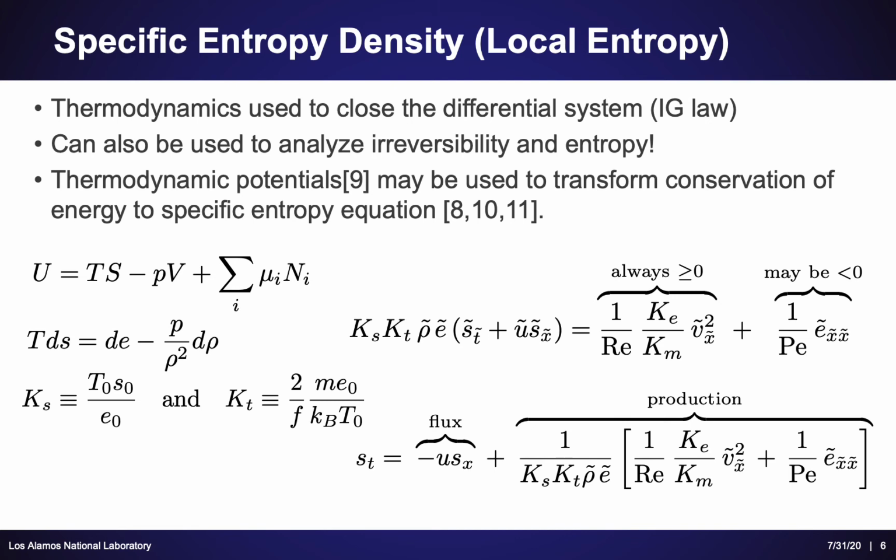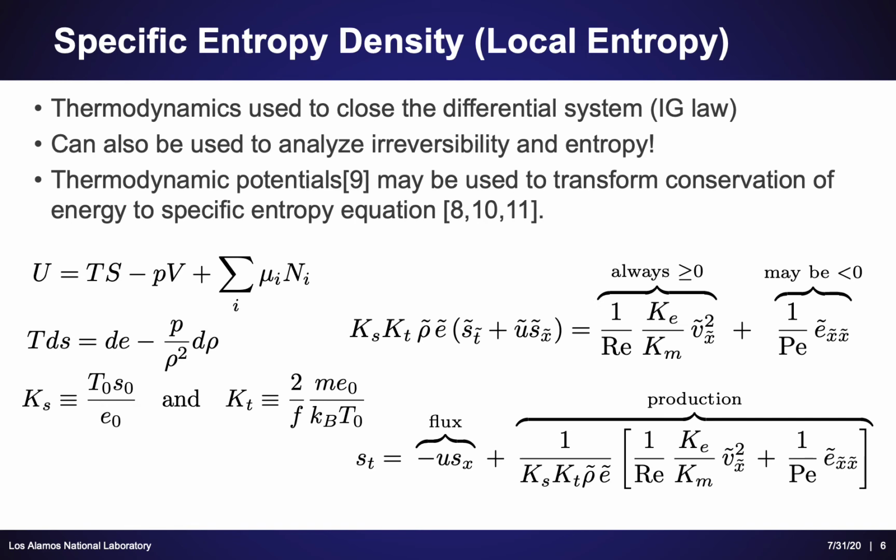Now, that conservation equation equals 1 over Reynolds number times some energy ratios times V_x squared, and x in this case refers to a derivative, a subscript x, I should say. And that's plus 1 over Peclet number times a second derivative of the energy. One thing we can note is that the left-hand term on the right-hand side of the equation is always greater than 0. Something squared is always greater than 0. But we can also see that if we have a non-infinite Peclet number, our right-hand term in that equation may be negative. We can reformulate that equation again such that we get the temporal derivative of entropy, which equals the flux of entropy plus its entropy production.